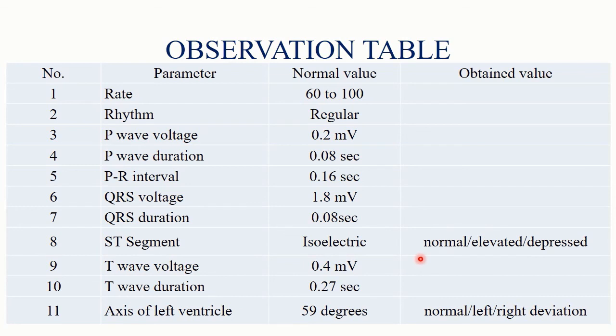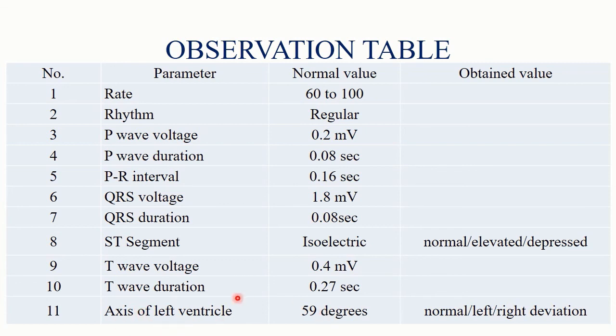In case of ST segment, you have to just mention whether it is normal, elevated or depressed. If it is elevated or depressed more than 1 mm, then you have to consider it as abnormal. Otherwise you have to consider it as normal.